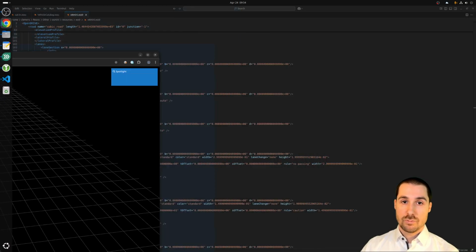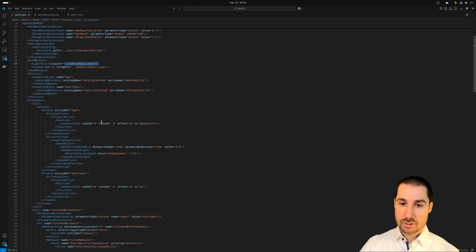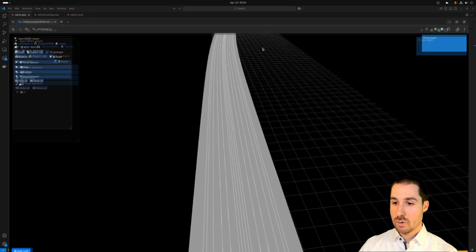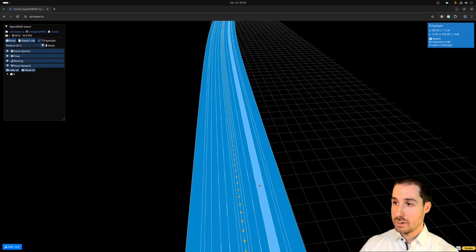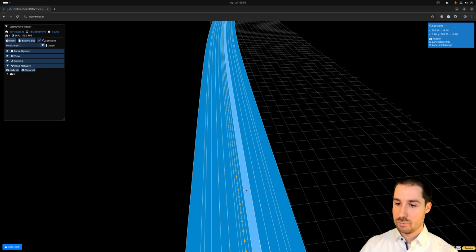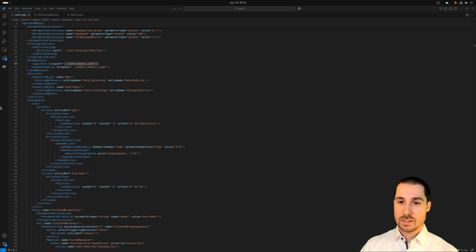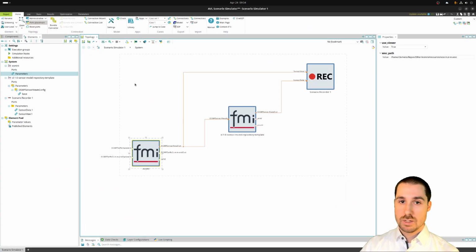So if we go back here to the cut-in scenario and we say the ego vehicle should start on lane with ID -3 and the overtaker with -2, you can actually go into the OpenDRIVE visualization and look for that. And you see here that's lane -3 and that's lane -2. So they're right next to each other, the ego vehicle on the right and the overtaker on the left. And that's exactly what ESMini uses.